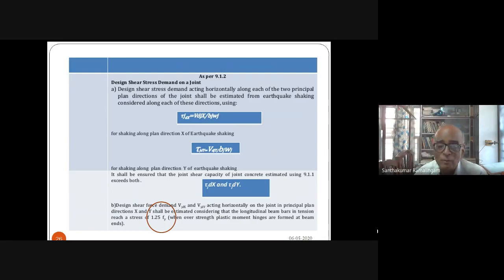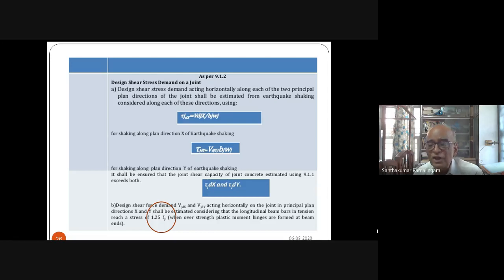Using this 1.2 times Fy, find out the moments, and from the moments, calculate the shear. Ensure that your shear stress in the joint is less than the shear strength provided.